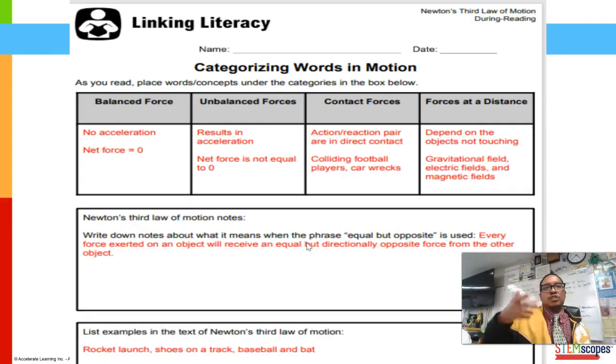There was the rocket launch, shoes on a track, the baseball and the bat. There also was the foot and the soccer ball, right? So there was all kinds of examples like that.